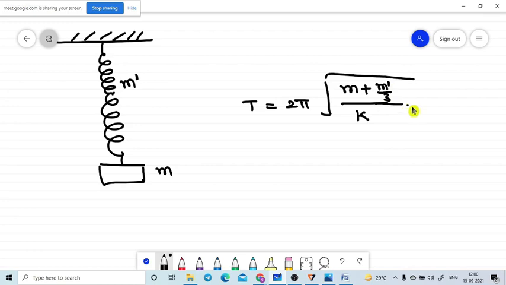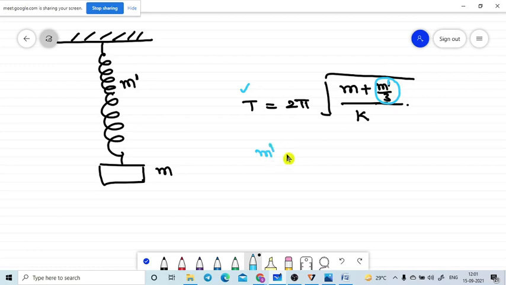This is the extra term, m dash divided by 3, that we need to add to the system. We use this formula by considering the spring mass also. This is the time period of the spring loaded spring system. While considering the spring mass, we need to add m dash divided by 3.